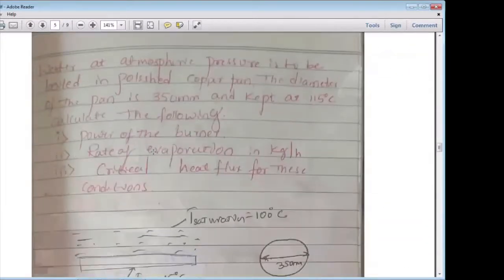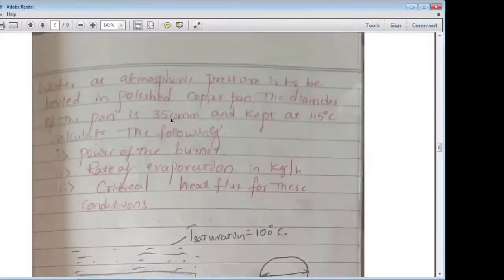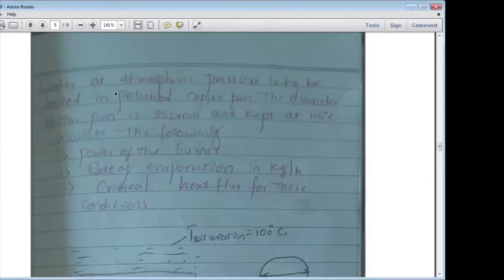So we'll go to the third numerical. Here, water at atmospheric pressure is to be boiled in a polished copper pan. The first one was the brass material, the second numerical was the stainless steel material, and the third one we took Teflon also.